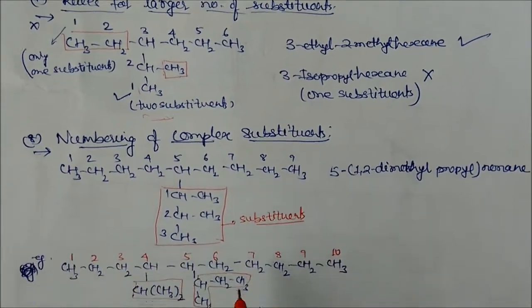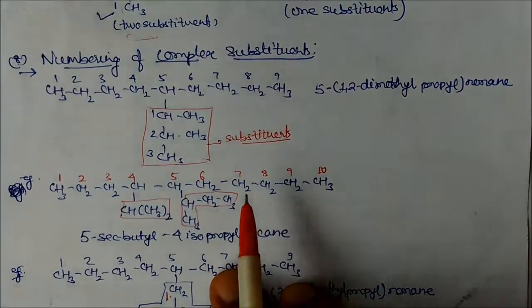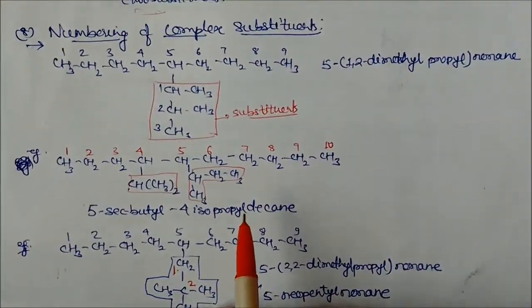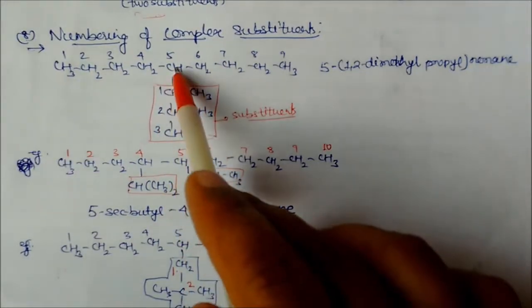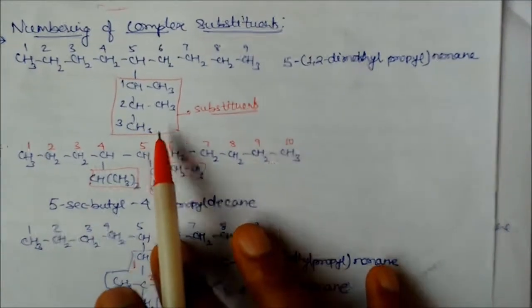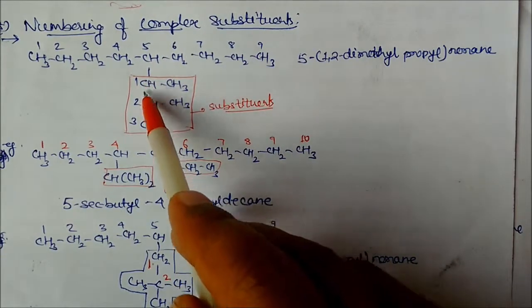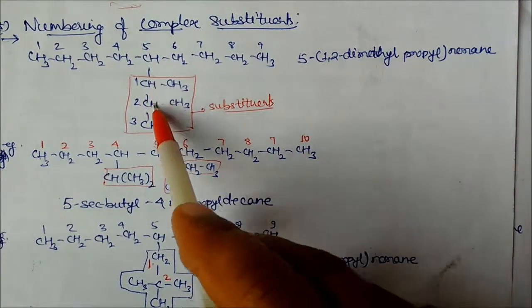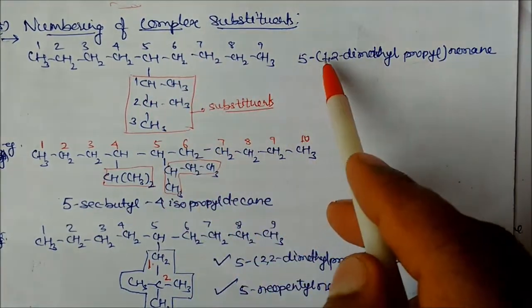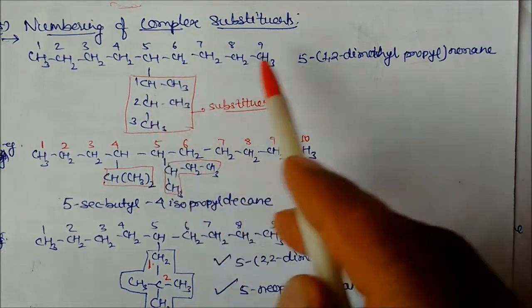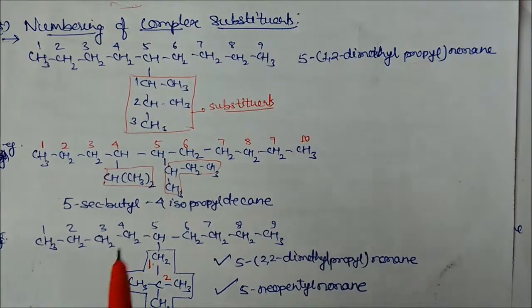Numbering of complex substituents. Even if the substituent is very complex, you can still number it. Again, you can see here this is the longest carbon chain, and this is the substituent given. This substituent is present at locant 5. Locant 5 is 1,2-dimethylpropyl. This is 5, and this is 1, 2, 3. 3 means propyl, this is a propyl, and this is the free valency. In this, positions 1 and 2 contain methyl groups. So 1,2-dimethylpropyl, put in brackets, 5-dash, then nonane, because the number of carbons is nine.